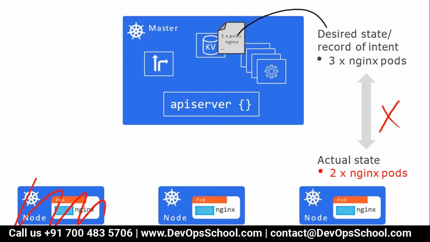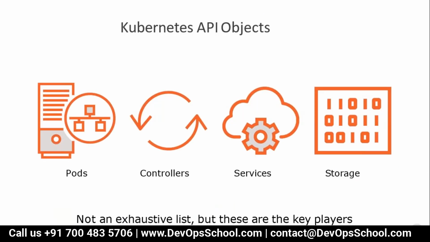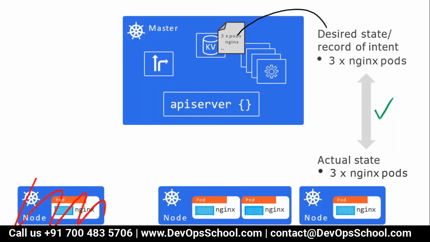Then you know what happens. Immediately the API server will again raise a request for the scheduler: 1 pod of Nginx. Created. Desire and actual match, and the work is done. So this is how Kubernetes functions.